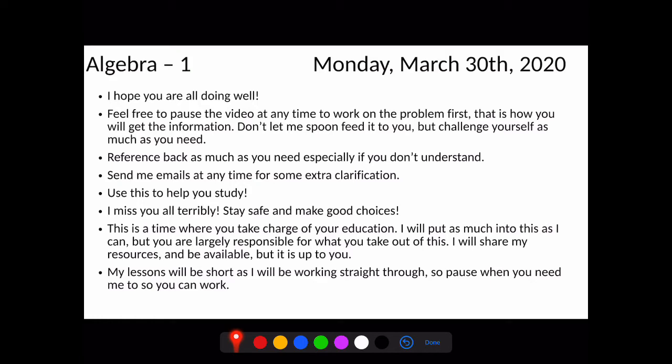I do miss you guys, so please make sure that you guys are staying safe. Make good choices while you're on this quarantine or whatever you guys are doing currently. Just try and be safe.